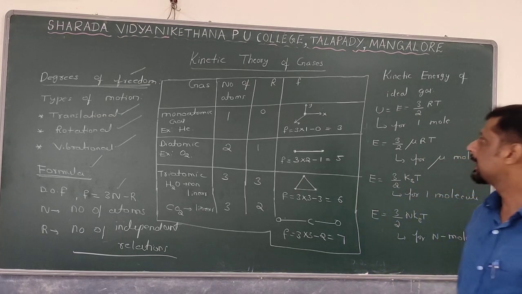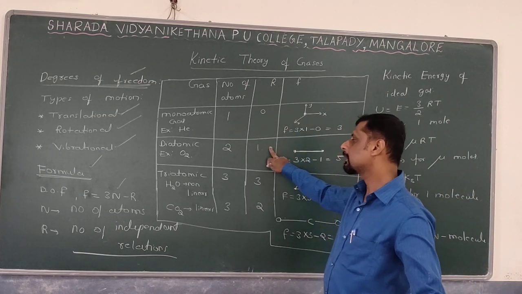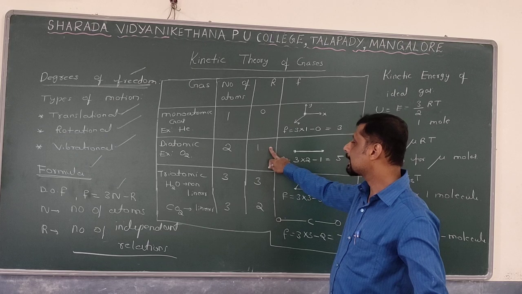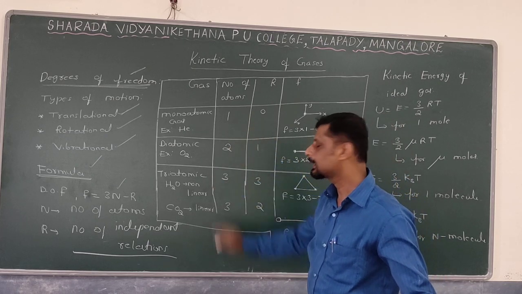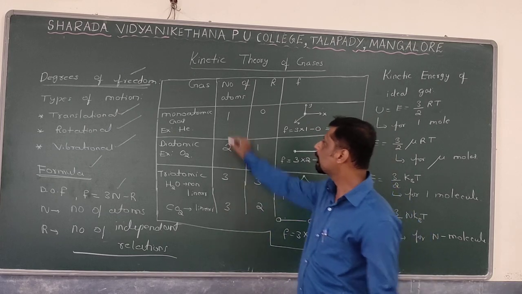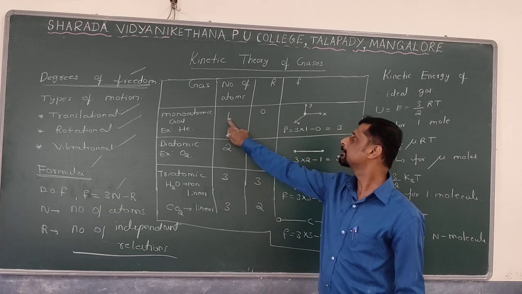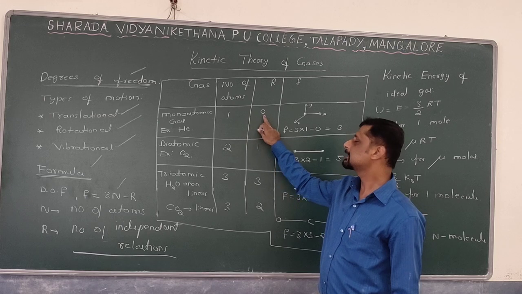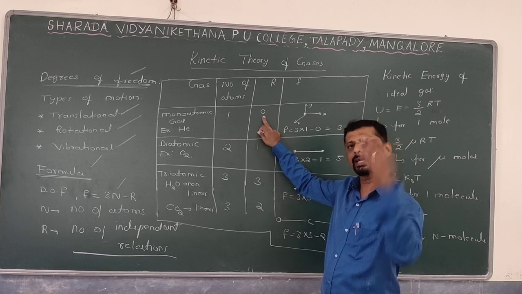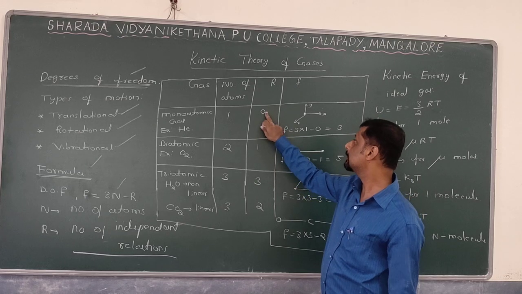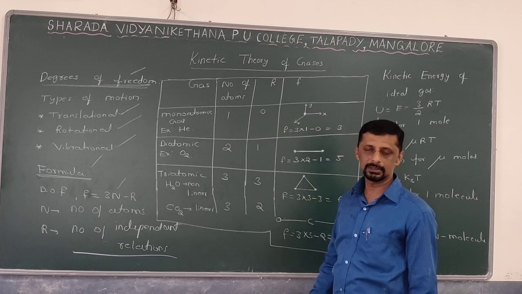By knowing the value of r, the number of independent relations, you can calculate the degrees of freedom either for a monatomic gas, diatomic gas or triatomic gas. In case of a monatomic gas, there is only one atom. There is no restriction for this particular atom. This atom can move along any direction. Therefore, the restriction is 0. Degrees of freedom is equal to 3.